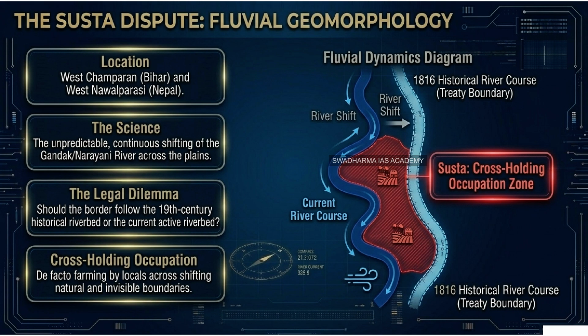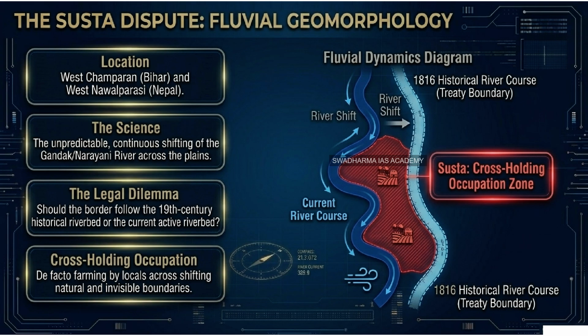Exactly. During the monsoon season, the Gandak carries an immense sediment load. Yeah, and as that sediment builds up on one bank, it aggressively pushes the water in the opposite direction. It erodes the other bank and carves an entirely new channel. Which means the natural boundary itself moves. Over decades, the Gandak River has constantly changed its course, migrating miles from where it originally flowed.